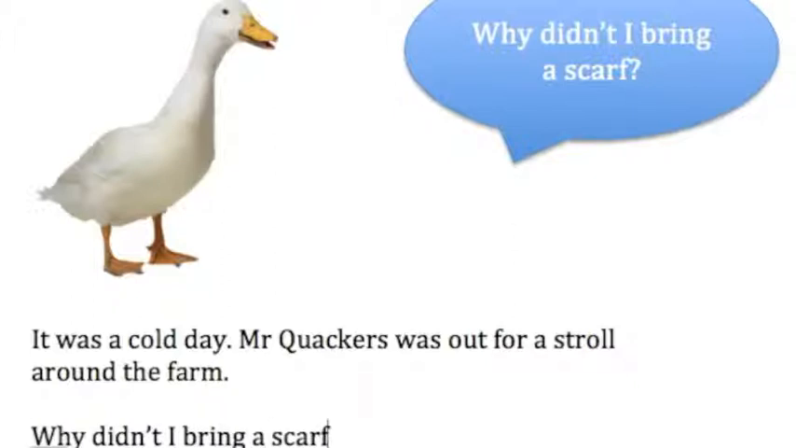You'll have seen the computer was clever and it already gave me a capital letter, which I forgot. Of course, this is a question, so I'm going to end it with a question mark. But because this line is speaking, this line isn't speaking, this line is speaking, you know now that we need to trap those words between speech marks. Otherwise, they'll just float away. So I'm going to put speech marks at the beginning and speech marks at the end. It was a cold day. Mr. Quackers was out for a stroll around the farm. Why didn't I bring a scarf?